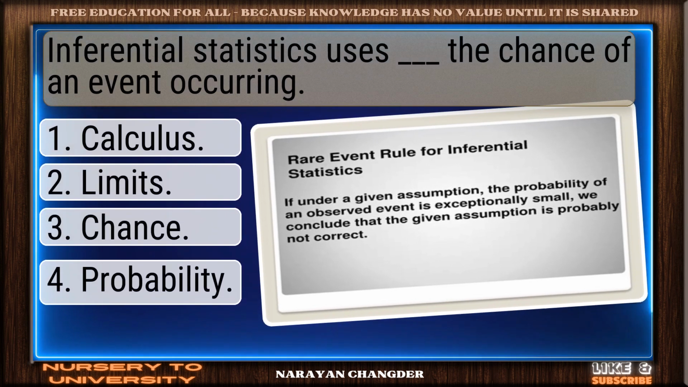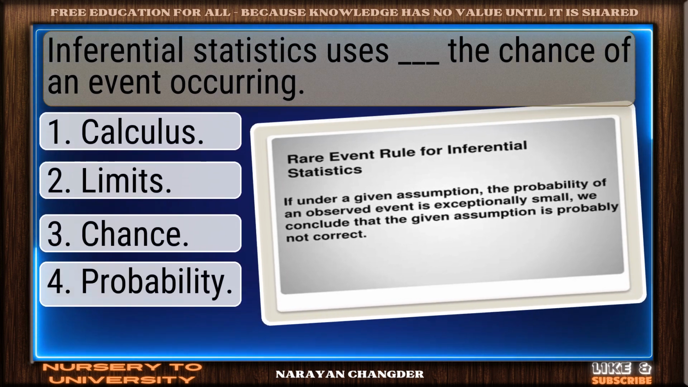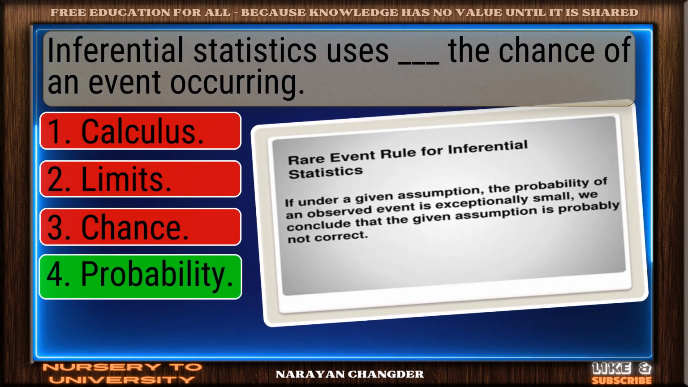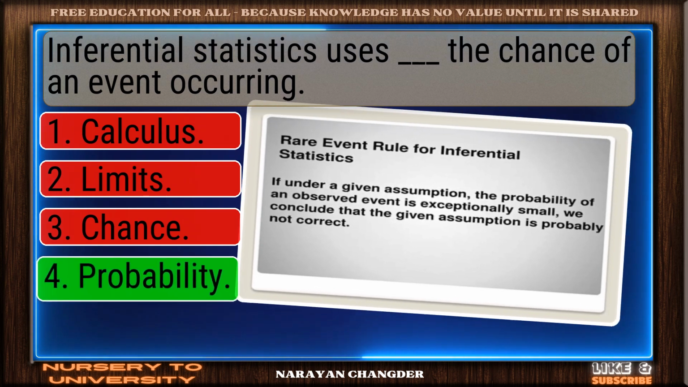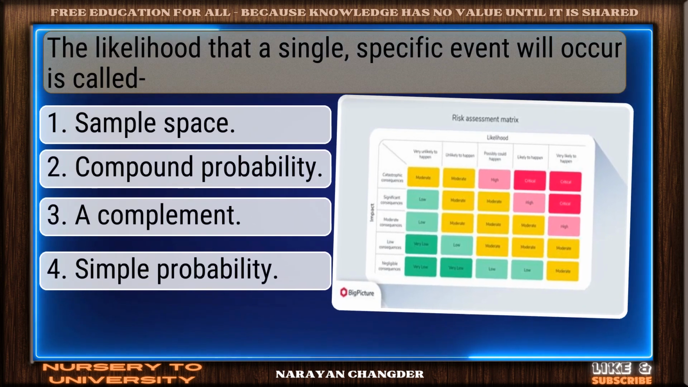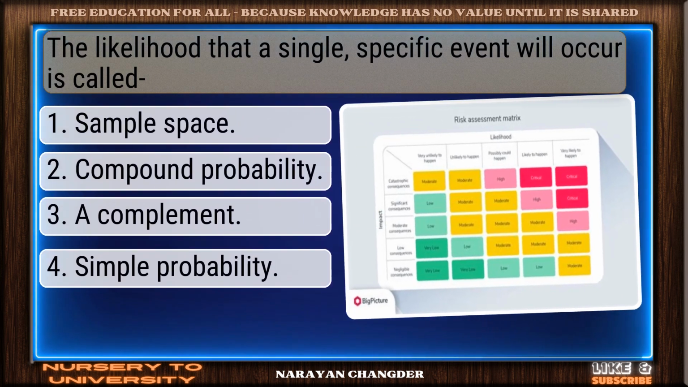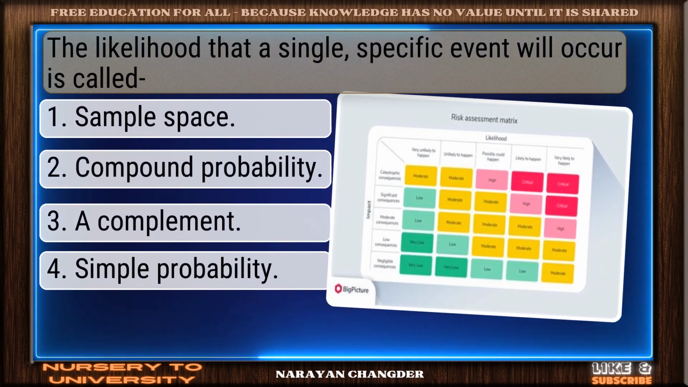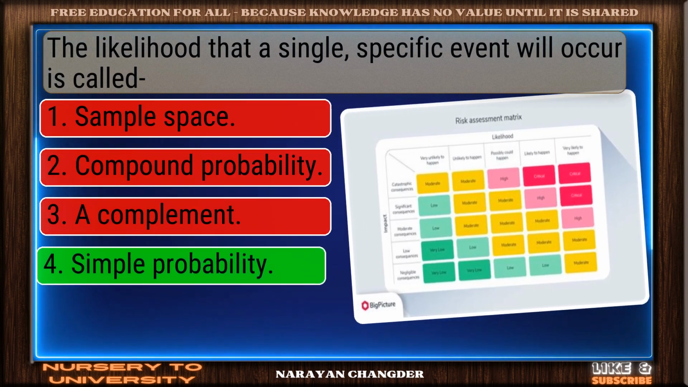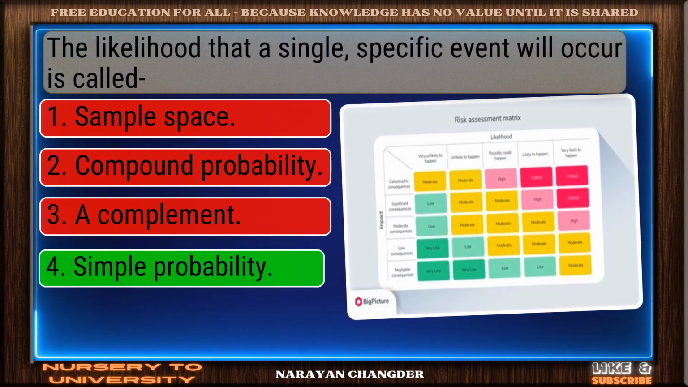Question number 5. Inferential statistics uses dash the chance of an event occurring. Nice work. You chose probability and it is correct. Question number 6. The likelihood that a single, specific event will occur is called. Smart move. Simple probability is an accurate answer.